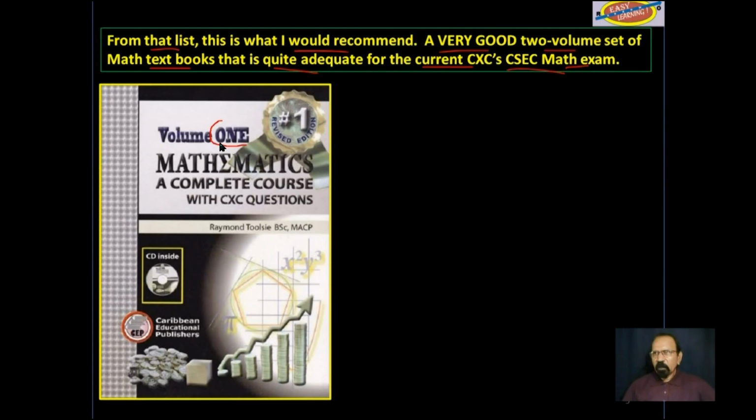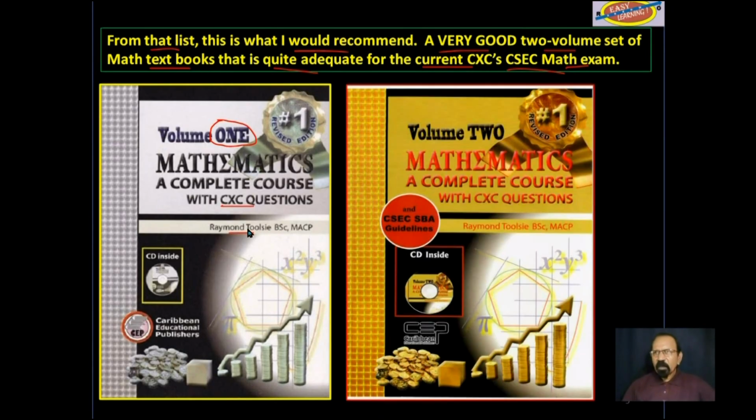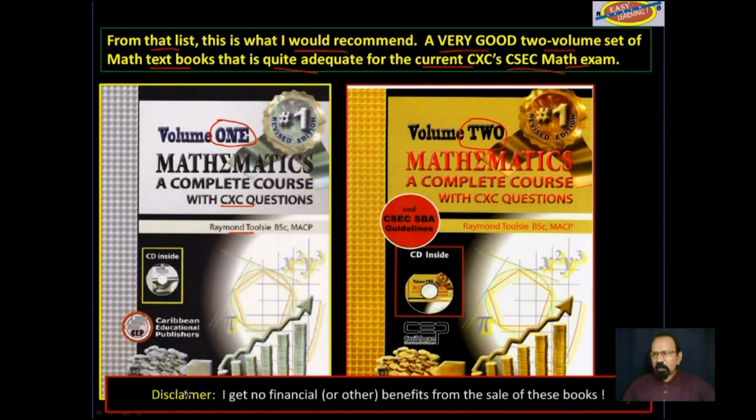This is volume 1, Mathematics, a Complete Course with CSEC Questions by Raymond Tulsi. And this other one over here is volume 2. Disclaimer: I get no financial or other benefits from the sale of these books.